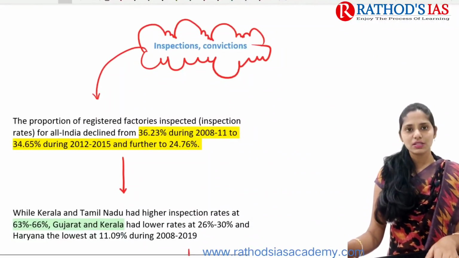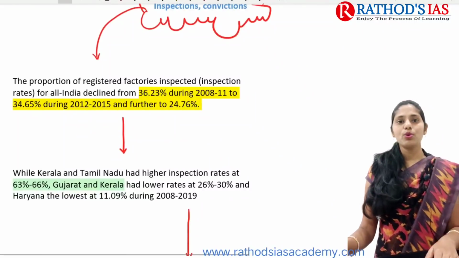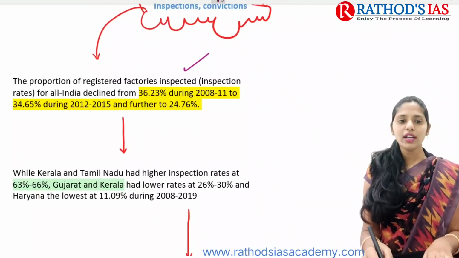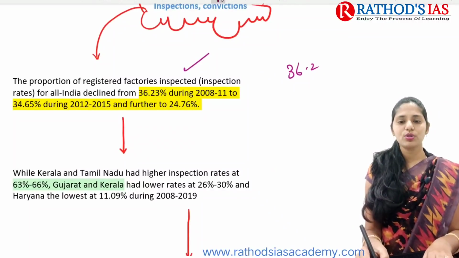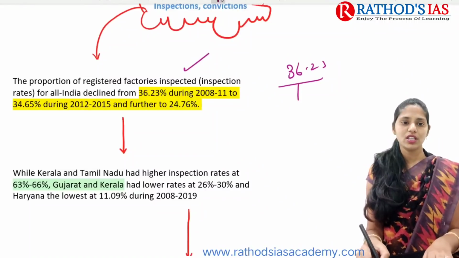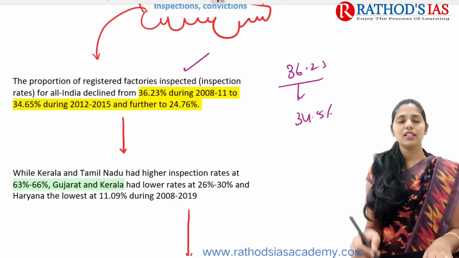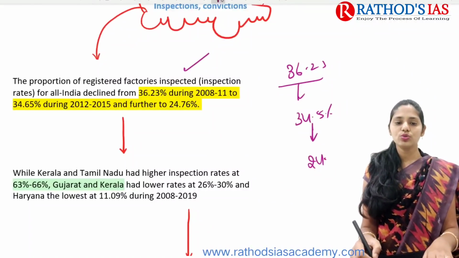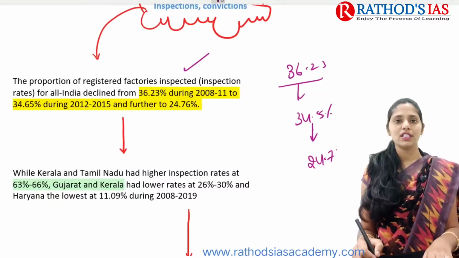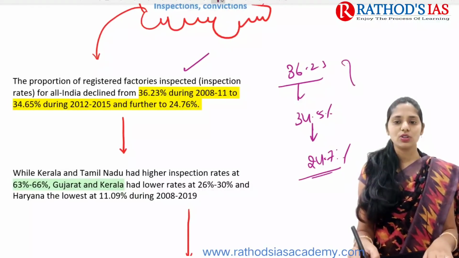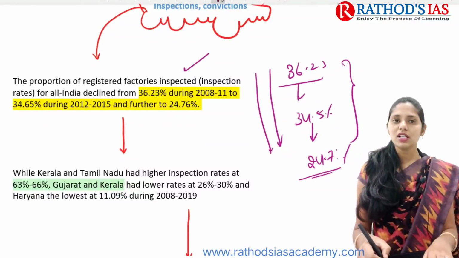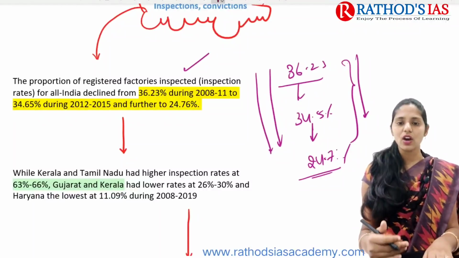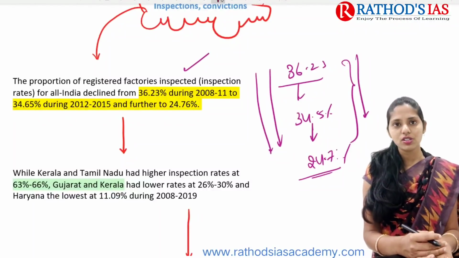And if you are talking about inspections and convictions, the proportion of registered factories inspected for all India declined from 36.23% in 2008-2011 to 34.5% between 2012 to 2015, and further decreased to 24.76%. So there is a drastic decrease seen from 2008 to 2011 till now. There is a decreasing of inspection rates.